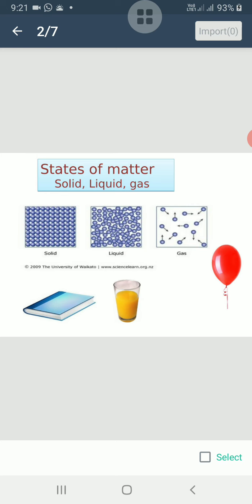So matter is made up of molecules, and these molecules are made up of extremely small particles called atoms, which cannot be seen with the naked eye. All the things we see around us are made up of atoms. Atoms generally do not exist independently, so they combine to form molecules. And molecules are made up of the same type of atoms or different types of atoms.